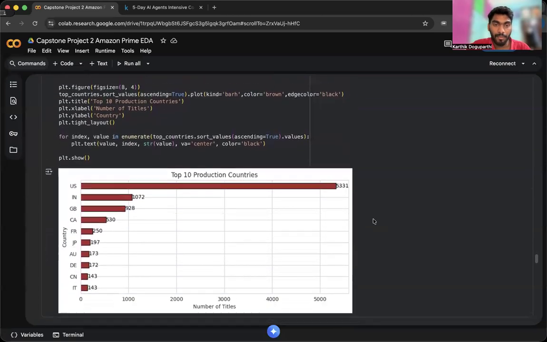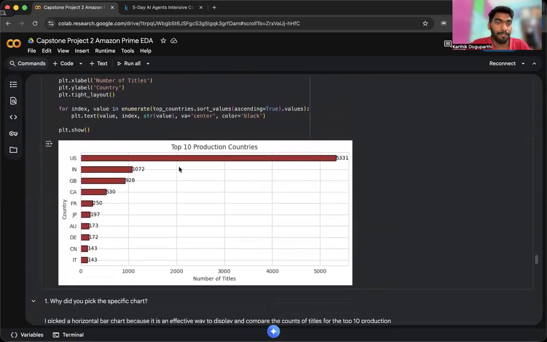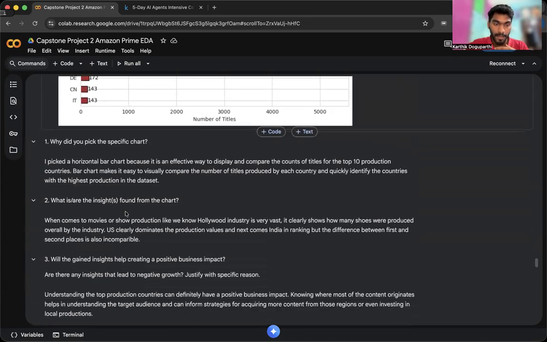And coming to the sixth chart, I wanted to see the top 10 production countries. By default, it will be US, because as we know, the Hollywood production house is a very big production house, and it has productions from years and produces a lot of movies. And next comes India with 1,000 movies, but there is a significant gap of 4,000 movies. If we ignore United States, the other ones fall in place with their gradual decrease for the top 10 production countries.